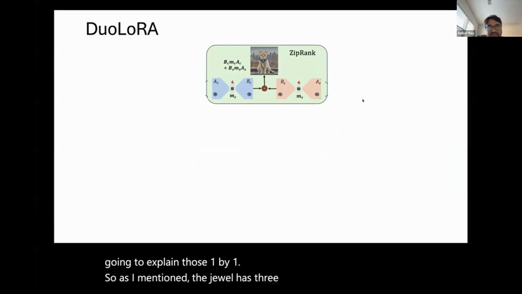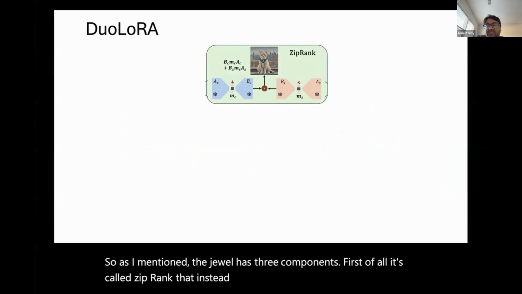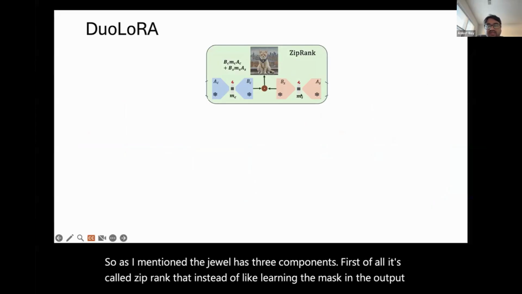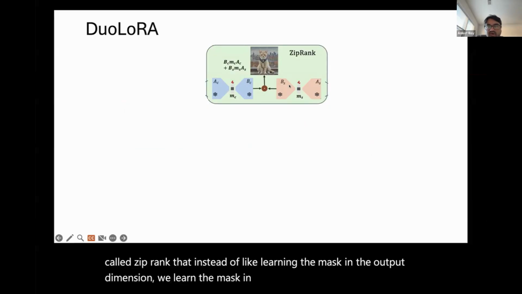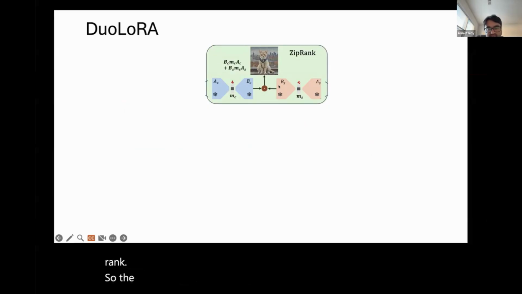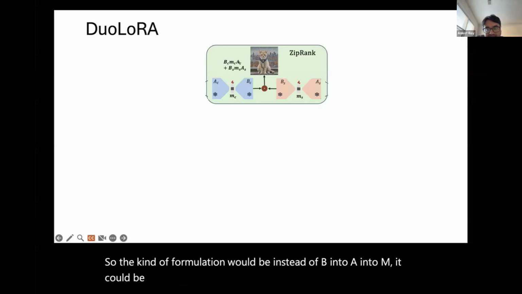First of all, it is called ZipRank. Instead of learning the mask in the output dimension, we learn the mask in the rank dimension, and we call it ZipRank. So the formulation would be, instead of B into A into M, it would be B into M into A this way.